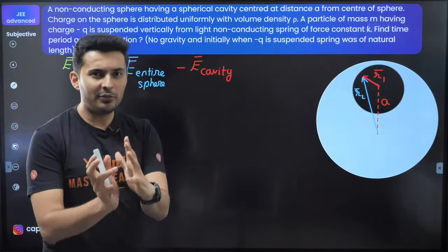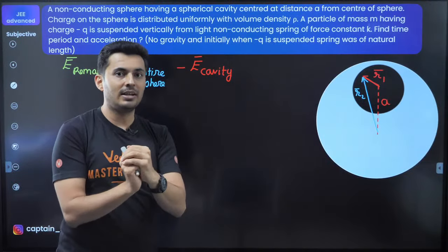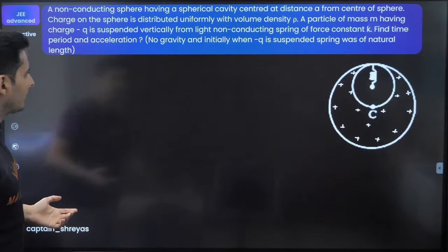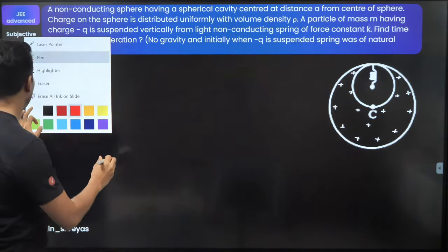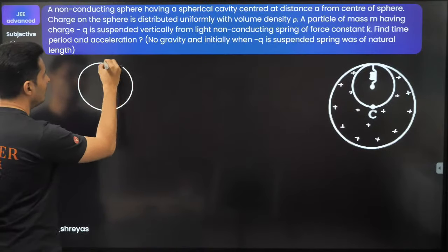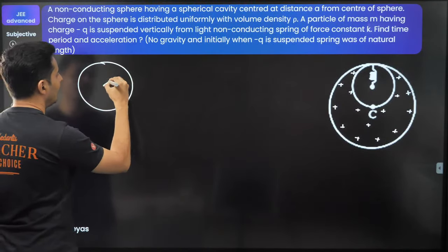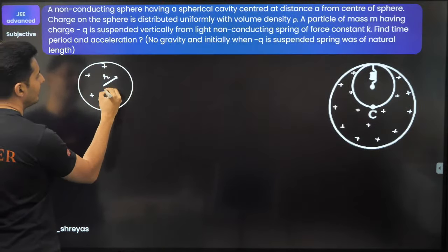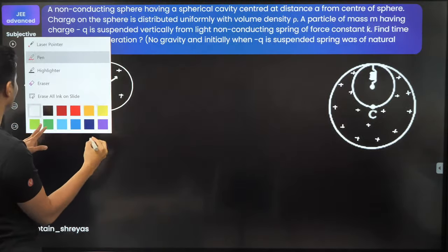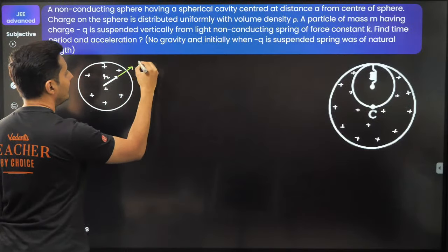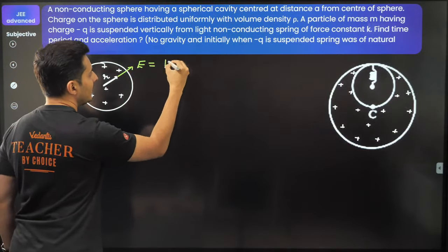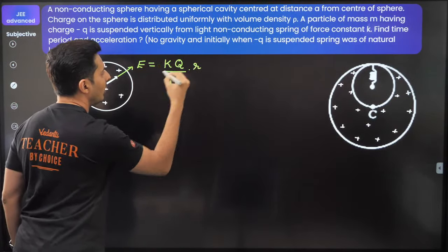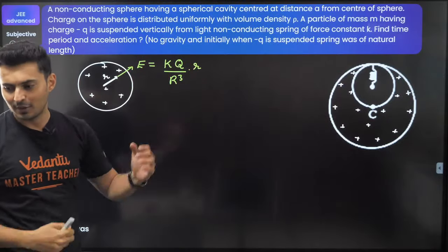Do I know the field as a function of distance from the center for a uniformly charged body? I think so. I'll go back so that I can write something. Whenever I have a uniformly charged body and I want to find the field as a function of r, the way I calculate that field is K times total charge divided by R cubed, times small r. I hope you remember this standard formula.